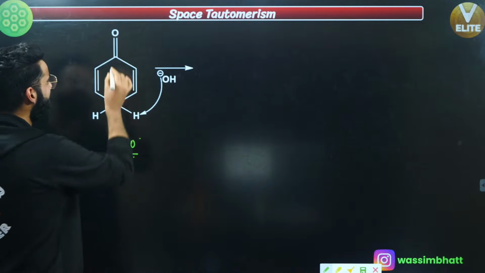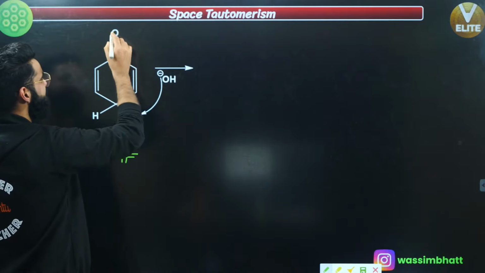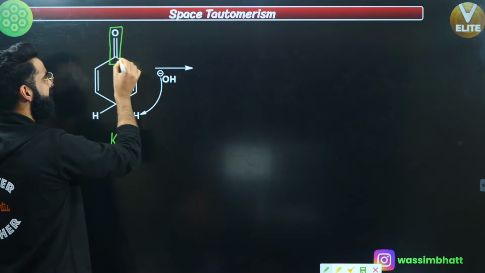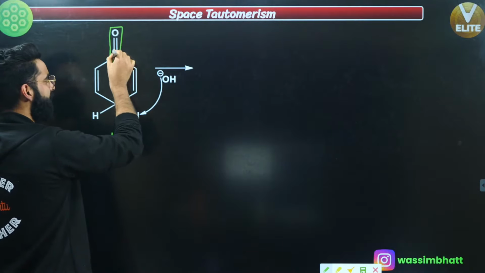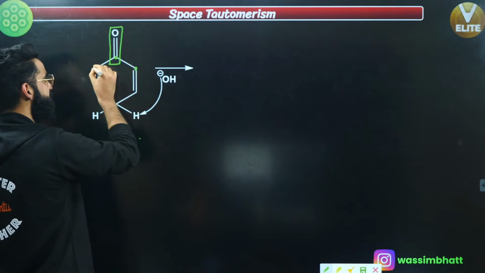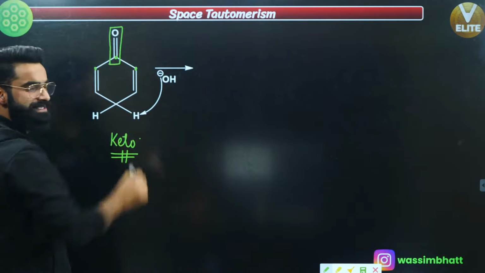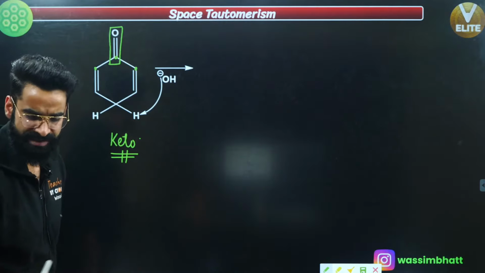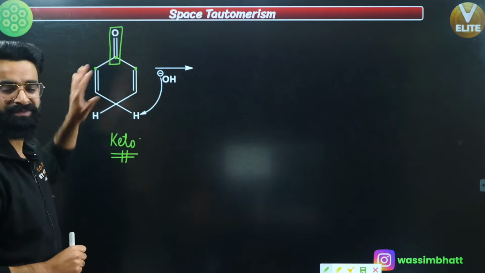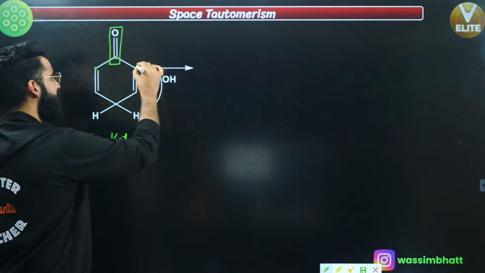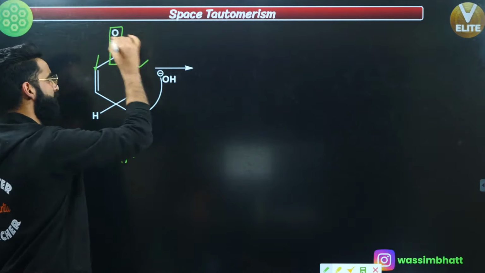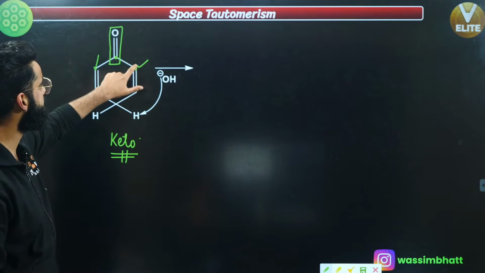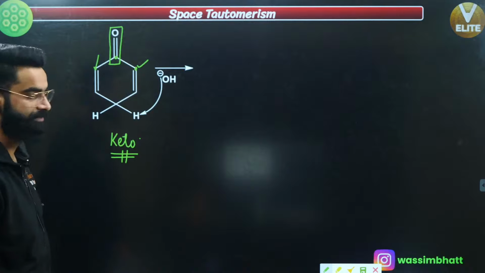First of all, look at this carbon double bond oxygen. This is my reference, carbon double bond oxygen, yeah? And the carbons attached to this sp2 carbon, this carbon and this carbon, are going to be your alpha carbons, right? What was the condition for tautomerism, if you remember? Your alpha carbons must be sp3 hybridized. But over here, it is sp2 hybridized. This carbon is also sp2 hybridized, right? So I'm not going to take H positive out from this carbon or from this carbon, right?